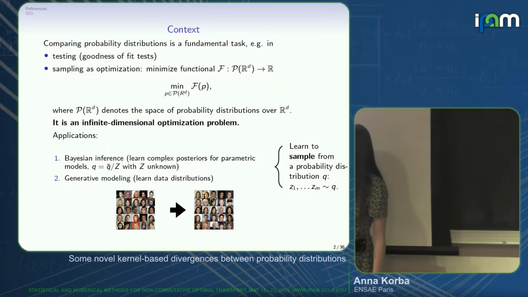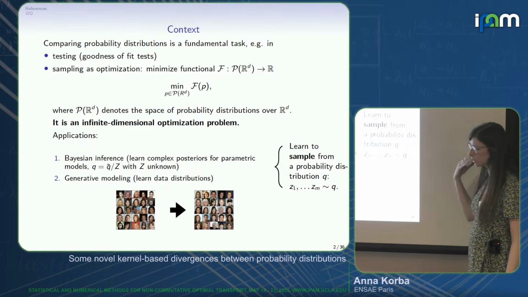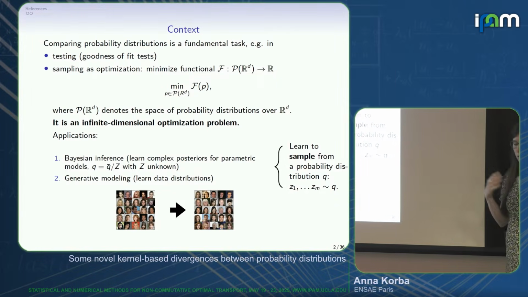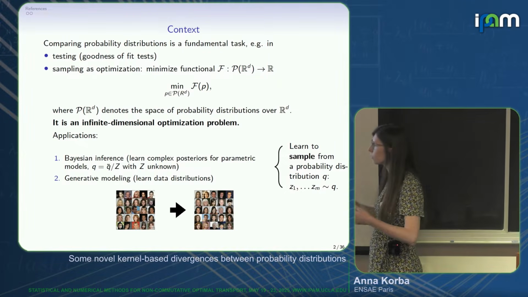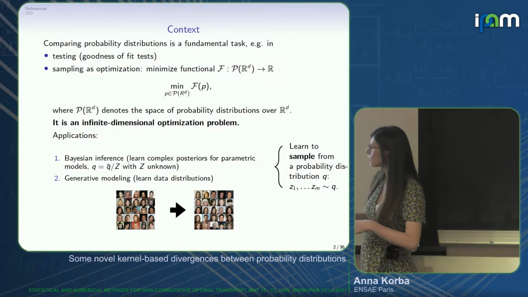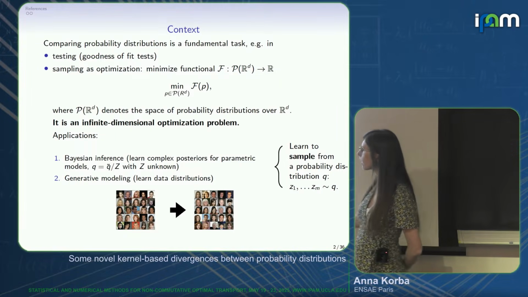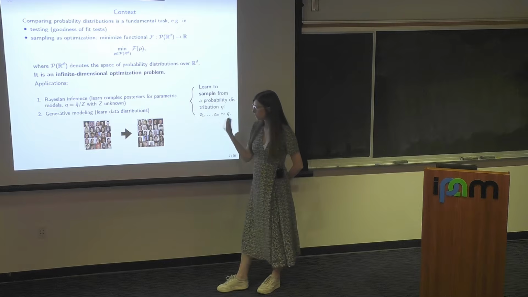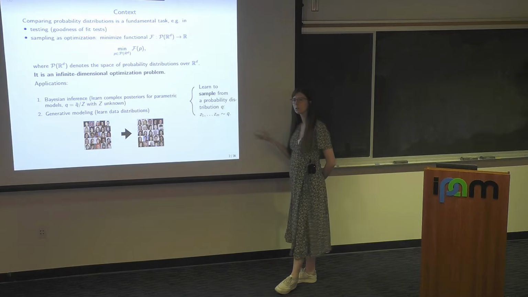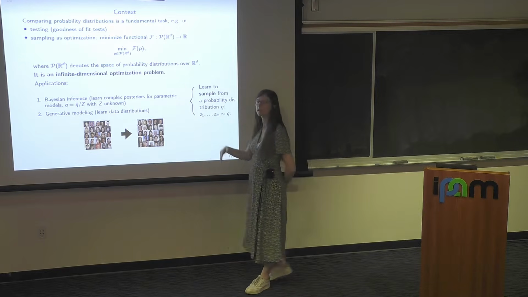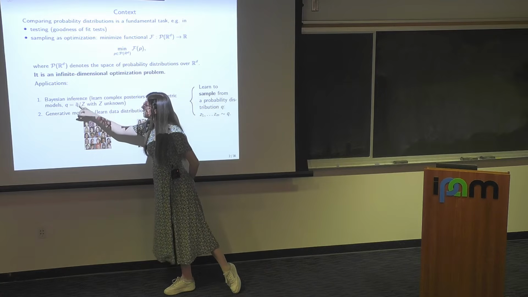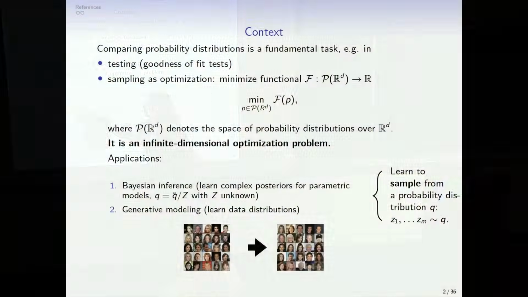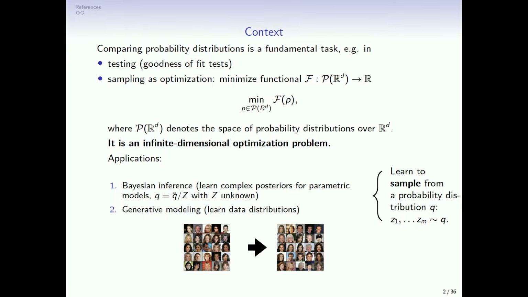For instance, in Bayesian inference, people want to learn what they call a posterior distribution over the parameters of some machine learning model, or a neural network or anything. So you want to learn the distribution over the parameters, and you don't have access to the true posterior distribution, but you know typically that it has a density Q that is Q tilde over Z, and you only know Q tilde, so the unnormalized density. So this is one first application.